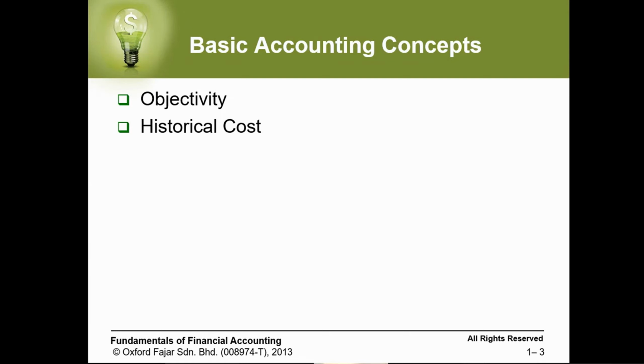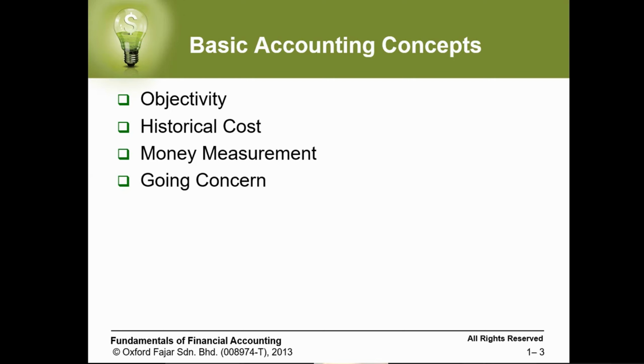Historical cost means we record our assets based on their historical cost, which is the amount of money we paid in the beginning. Money measurement means only transactions that can be measured in money can be recorded. Going concern says that our business is continuing, we are not closing.